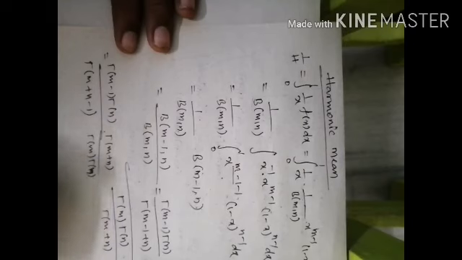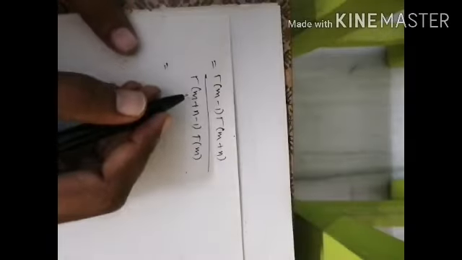So gamma of n gets cancelled, and the remaining value is gamma of m minus 1 into gamma of m plus n divided by gamma of m plus n minus 1 into gamma of m. So this is the remaining term.